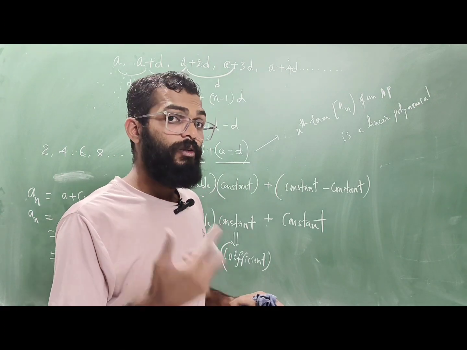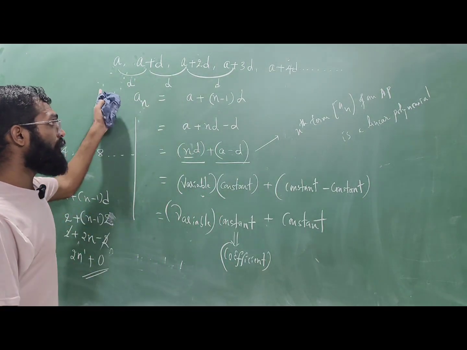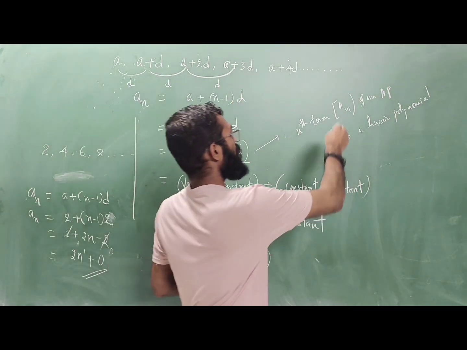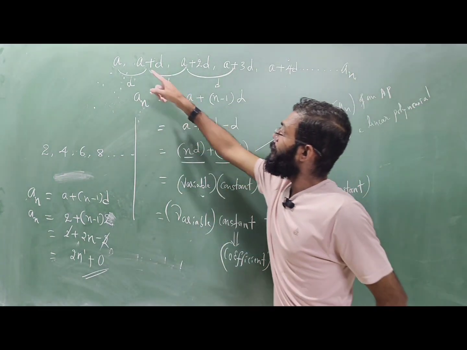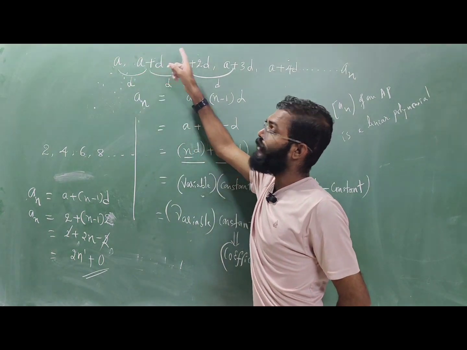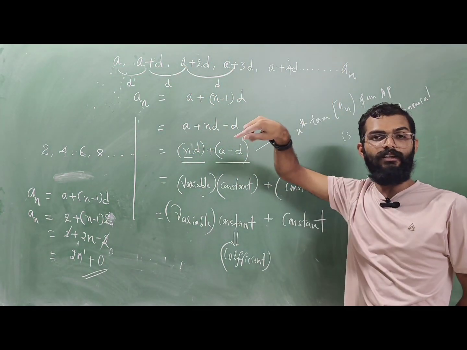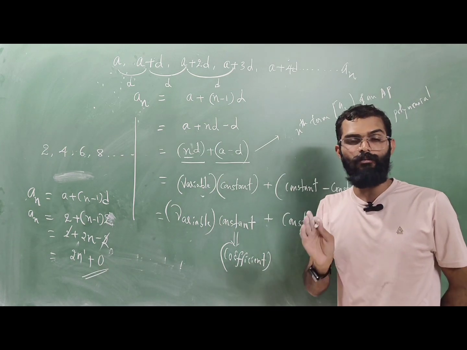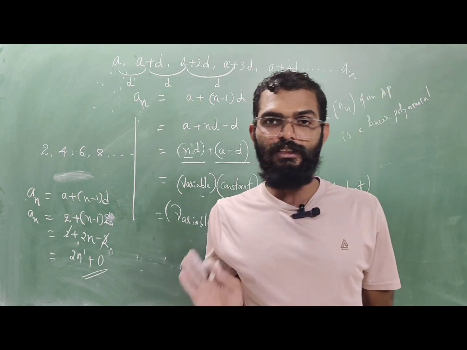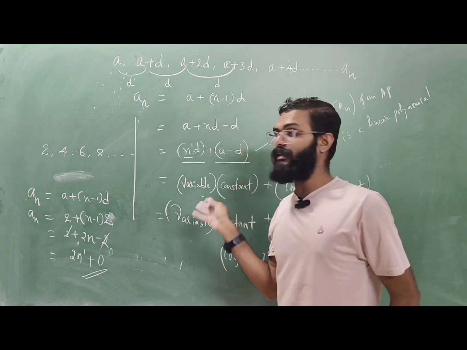In the same way, you already know that the sum of all the terms of an AP till the general term an, which is unknown, is given by the formula Sn equals n by 2 into 2a plus n minus 1 into d. You already know this thing here. So, let's have a look at that.